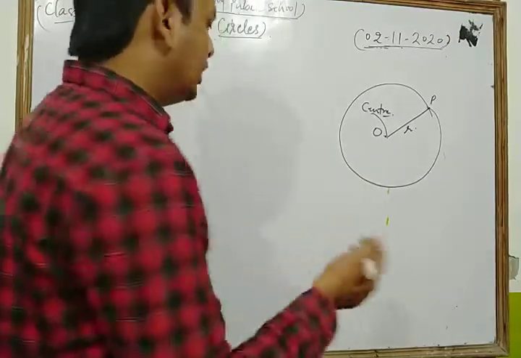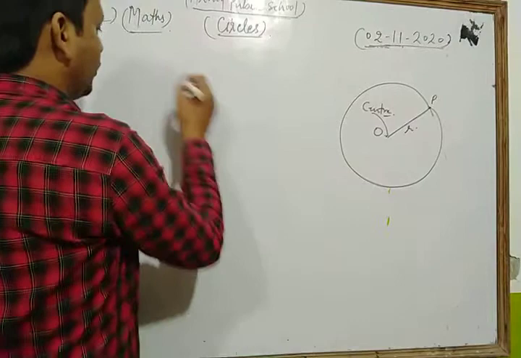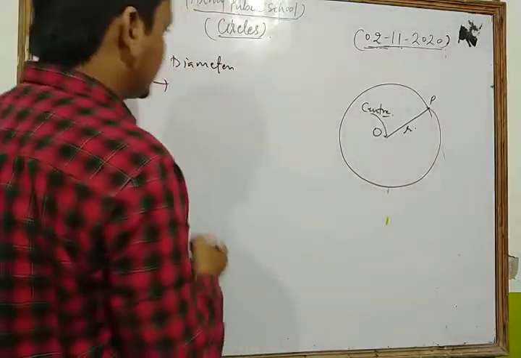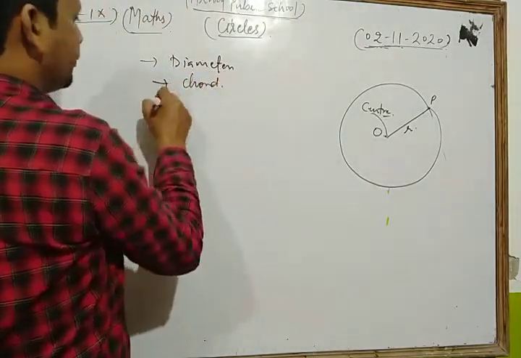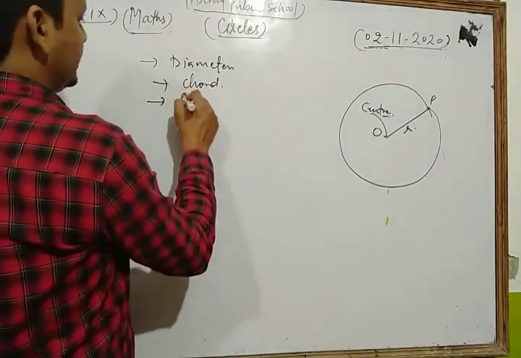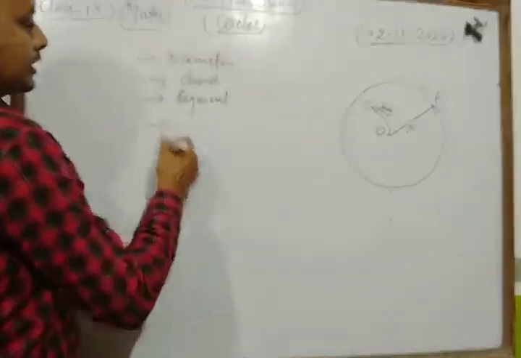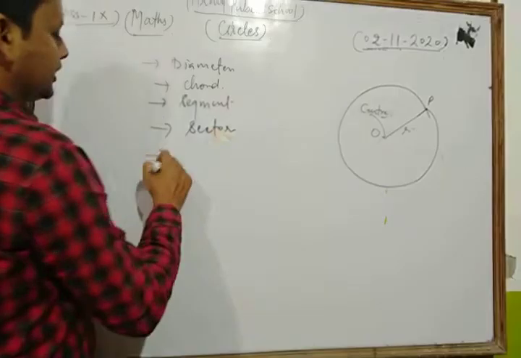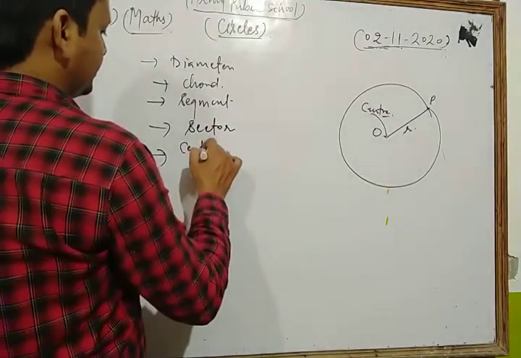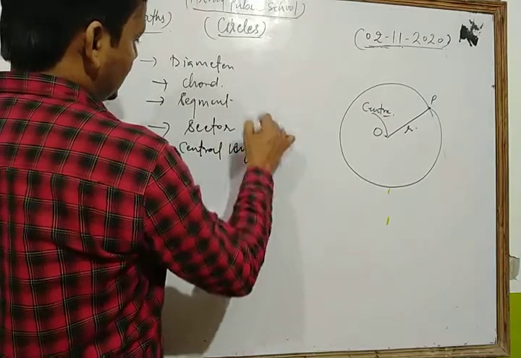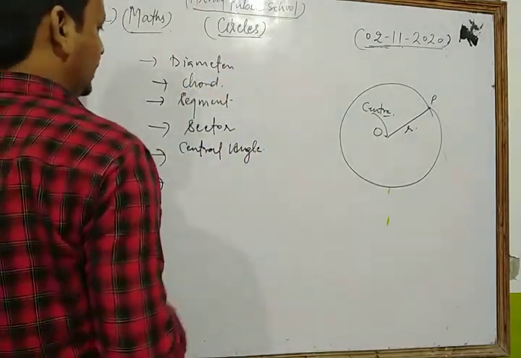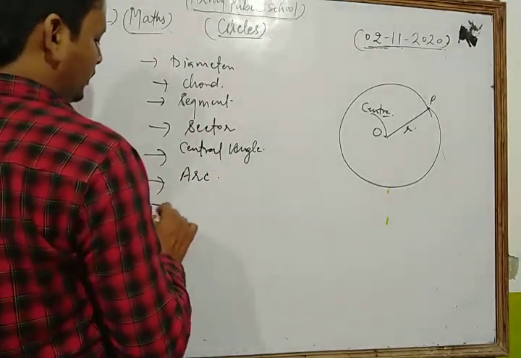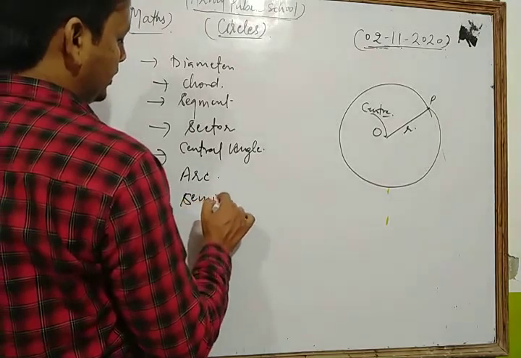First of all we discuss the concept of diameter, then the concept of chord, then segment, then the sector of the circle, then the central angle, then arc, and now the concept of semicircle.